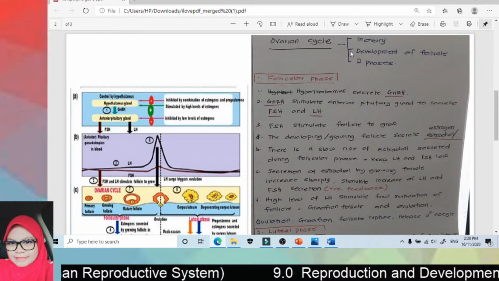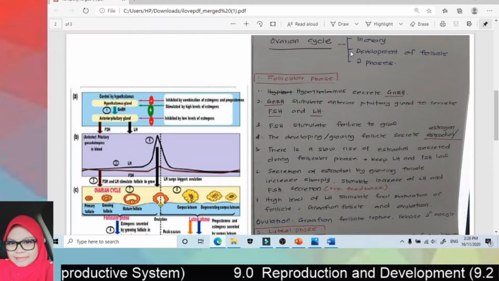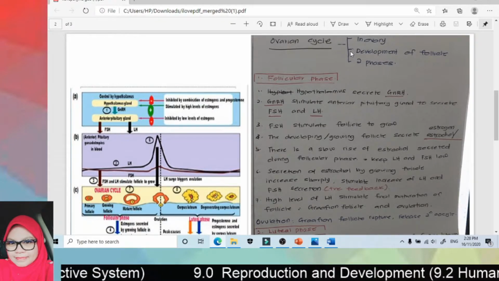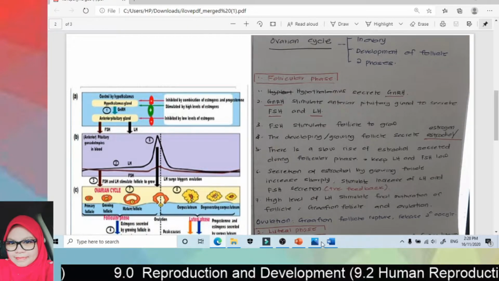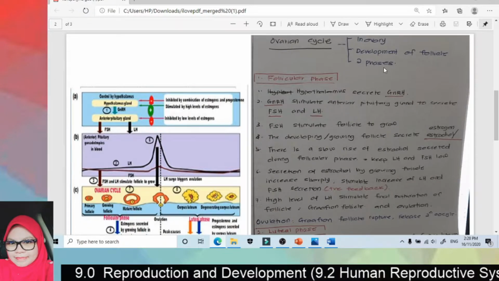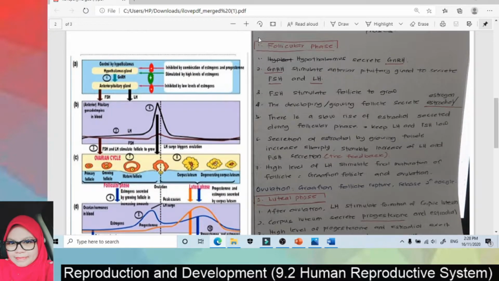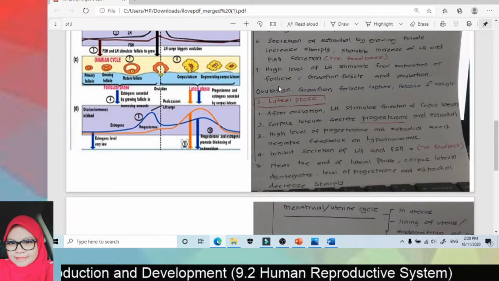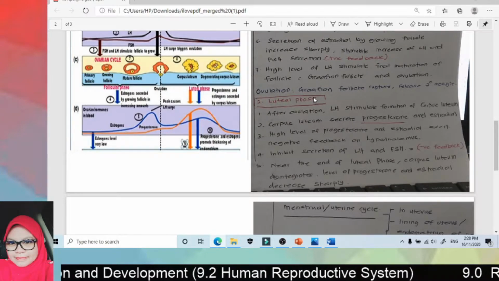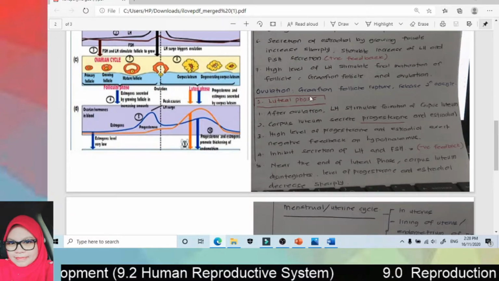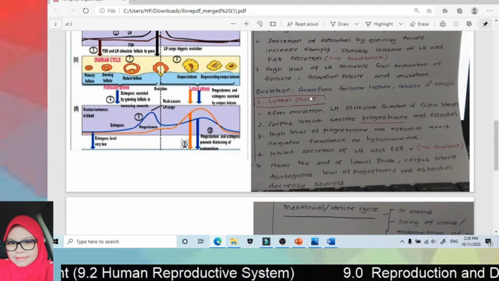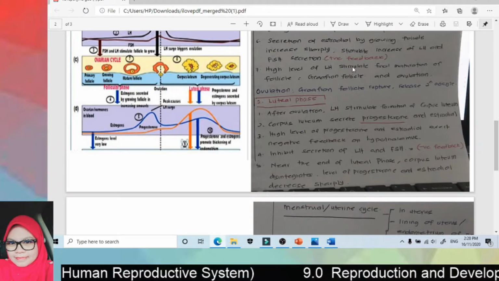Then ovulation happens, and after ovulation it becomes the corpus luteum. Basically the ovarian cycle has two phases. The first is the follicular phase, and the second is the luteal phase, and in between is the ovulation process. Now let's go into detail.